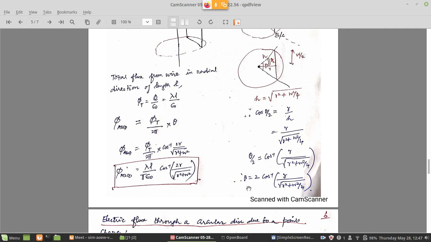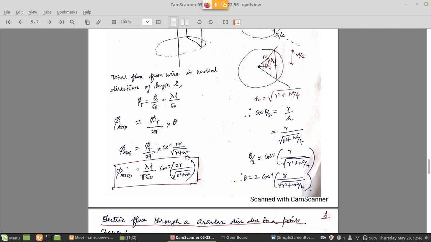Already we calculated theta from the geometry as 2 times cos inverse of r by square root of r square plus w square by 4. So we are substituting that here. Of course, the square root of w square by 4 can be taken out as 1 by 2, that goes to the numerator as 2. So it becomes cos inverse of 2r in the formula while substituting, and the remaining is r square plus w square.